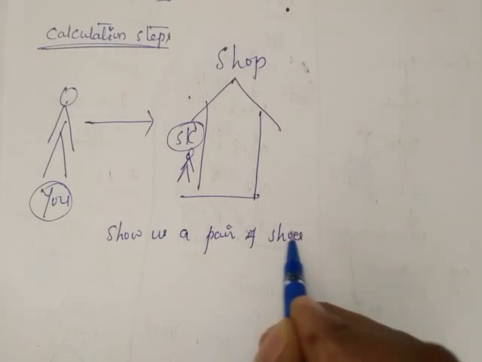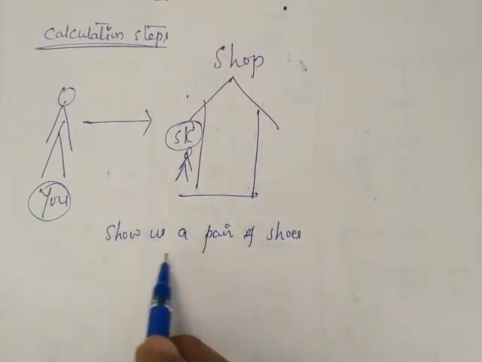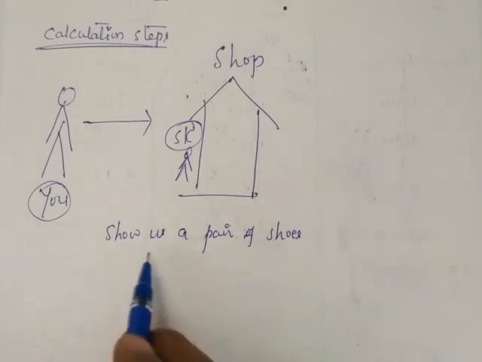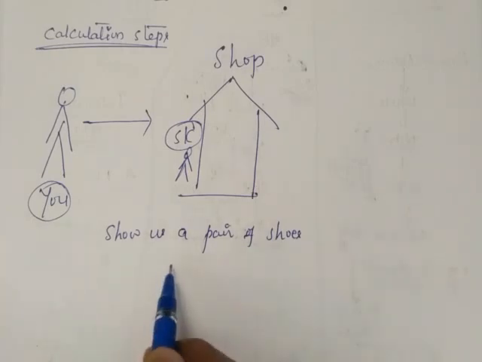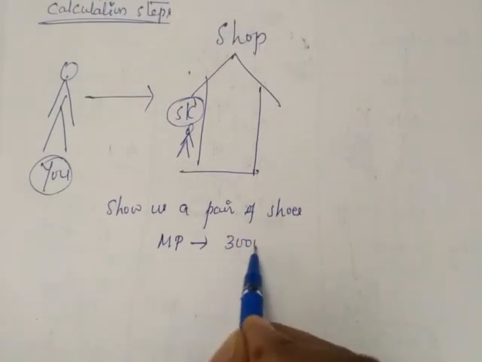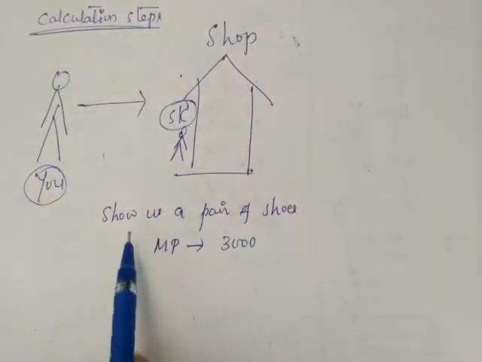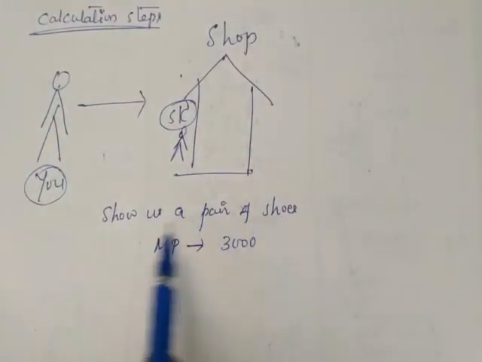You ask the shopkeeper to show us a pair of shoes. He will show you a pair of shoes. You liked that pair of shoes, and the marked price of those shoes was 3000 rupees. So the marked price was already 3000 rupees.